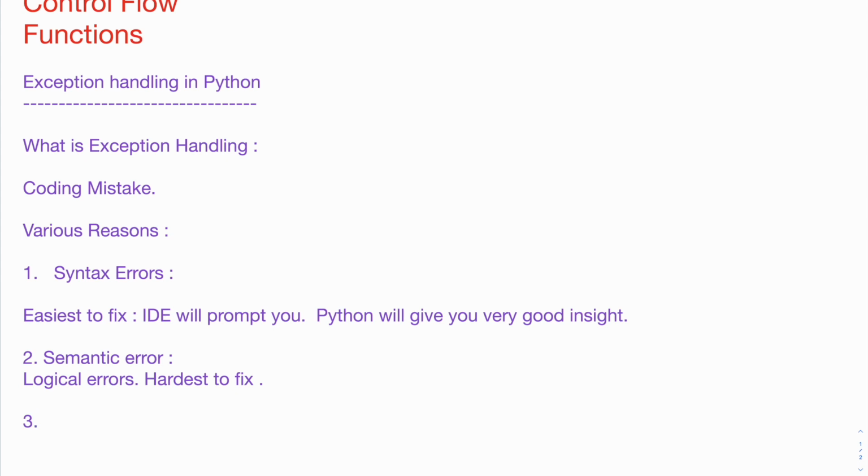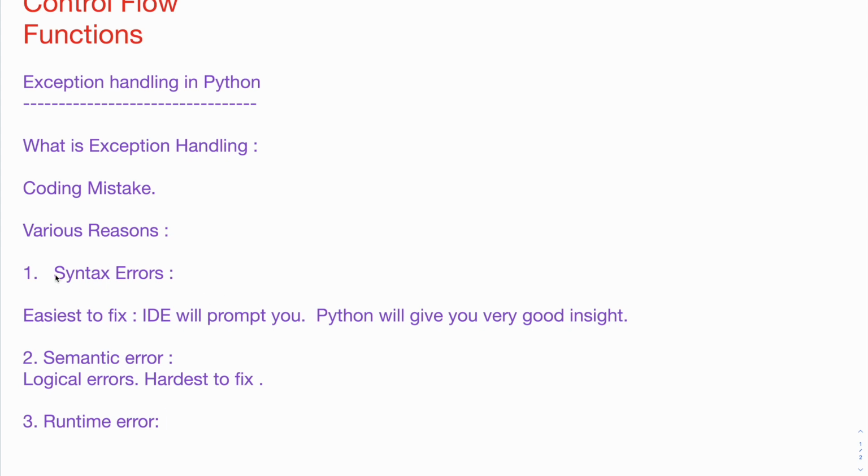The third type of error is the runtime error. These are errors where the code is syntactically valid, but during the execution of the program, it fails.